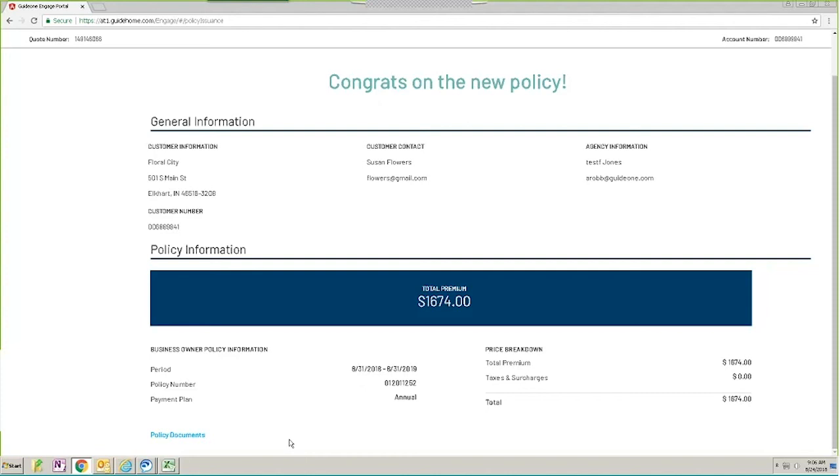But this is it. You have a new policy at this point, and you can move on to your next quote. I know it took about 25 minutes for us to go through that, but that was because we were showing you everything, talking about all of the integrations as we were doing it, and we were also in a test environment. In a real-world scenario, for one location, one building policy, with the number of integrations that we have pre-filling for you on the back end, it takes between 5 to 7 minutes.